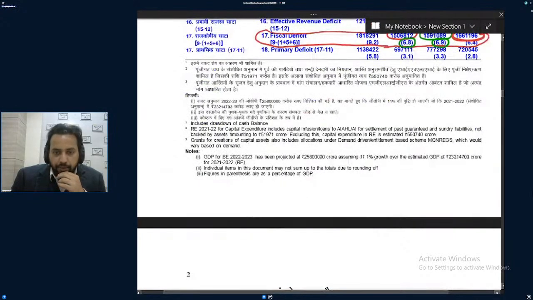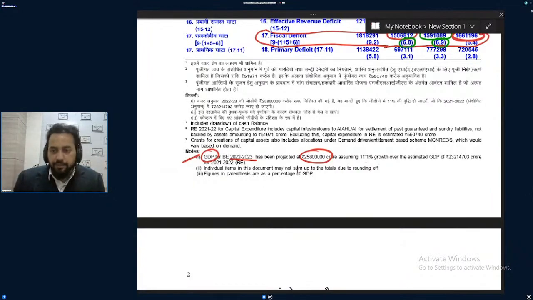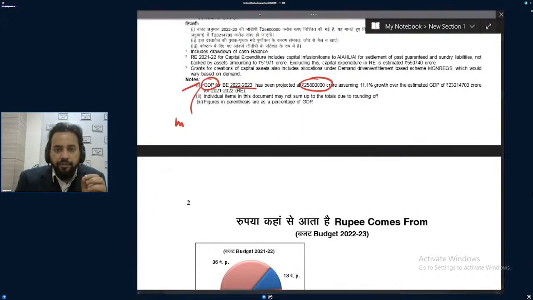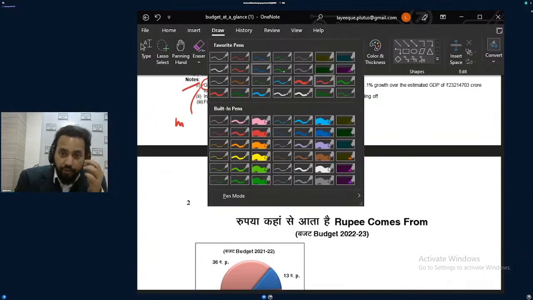And the government has projected, for 2022-23, a GDP projection of 258 lakh crore. Is this the estimation or the projection of the government for the GDP? GDP is what? Money value of all production. GDP is a different thing, and budget is a different thing. Whatever production we have done in our country, formal sector as well as informal sector, total production.